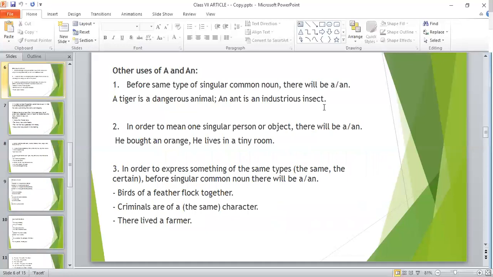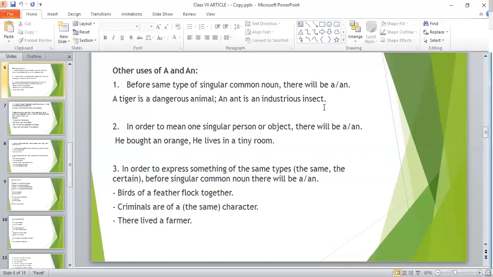Dear cadets, now let's see some other uses of A and N. Rule number 1. Before the same type of singular common noun, there will be a or an. See, a tiger is a dangerous animal.